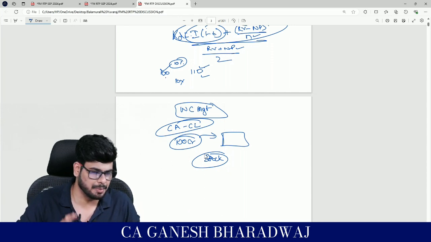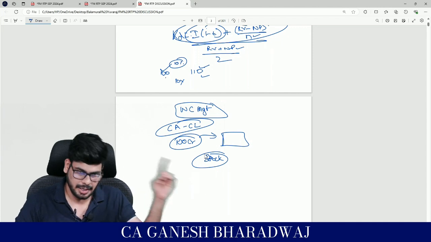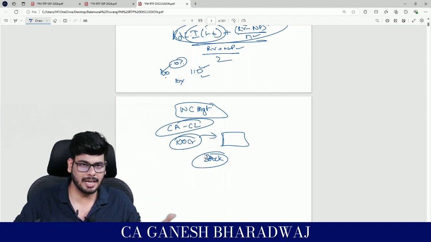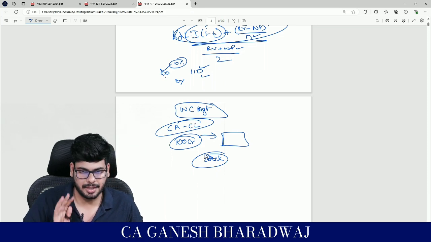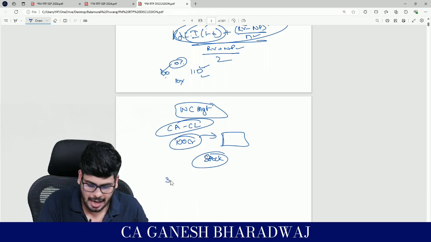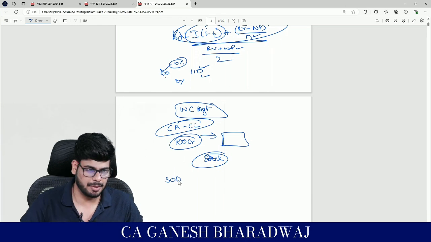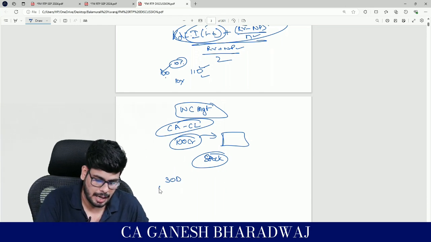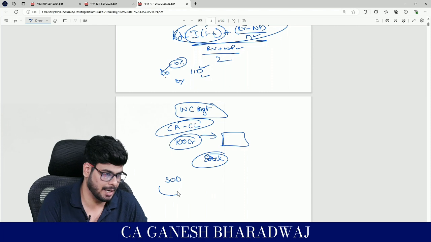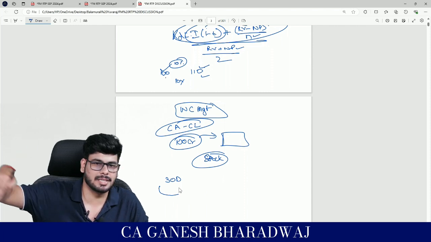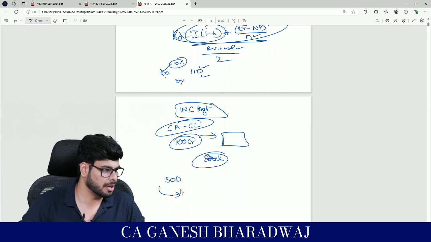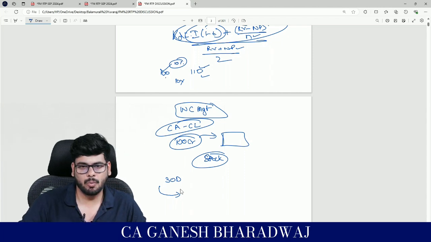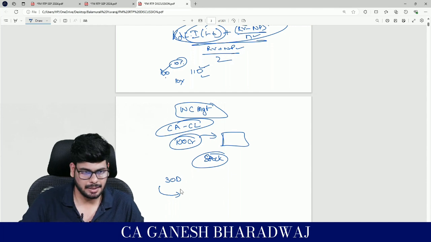So for that also I need to bring in some money. So first I need to bring the money, correct? Only then I can even start my production. Now what happens, let us say for example, it takes on an average 30 days for me to convert this RM into FG, and once this RM gets converted into FG, will I immediately get money? No. What happens? Maybe I'm selling it, right?